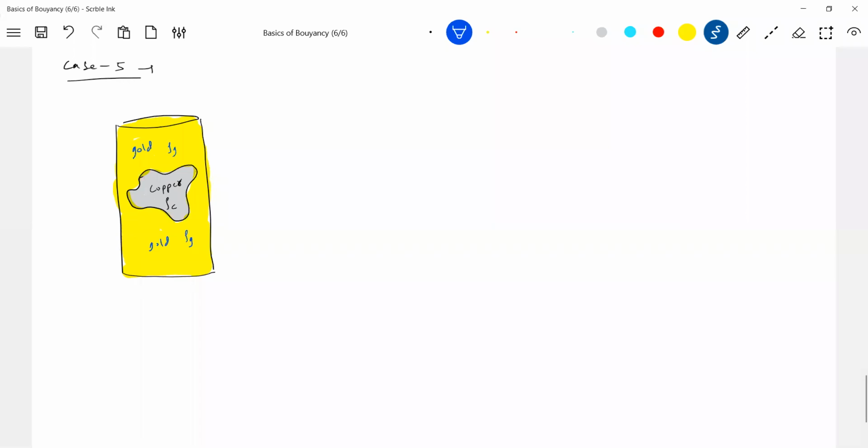Okay, now you're going to purchase the gold. Can anybody, with their eyes, say, sir, some copper is there? Do you have such eyes which will identify copper in the gold? Not possible, no? Can we find out by using what? Archimedes principle.